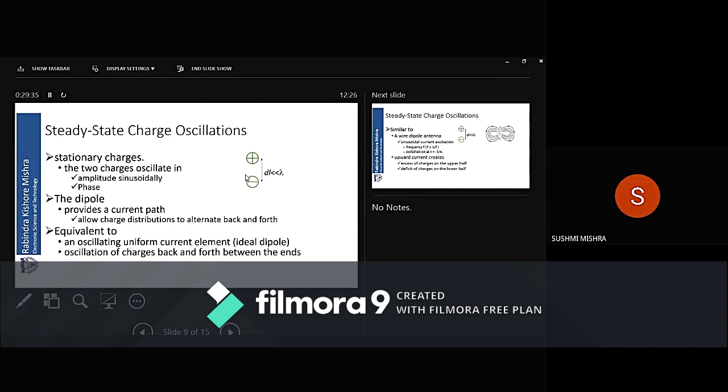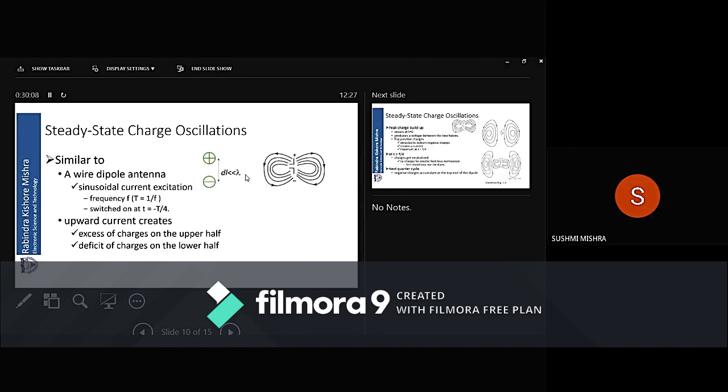Now let us see how that happens. I think I have told you how it is equivalent to a small current element, and the separation between them, dl, is much smaller than lambda. You know, lambda is equal to c by f, f is equal to 1 by T, so lambda is equal to c into T, where T is the time period.